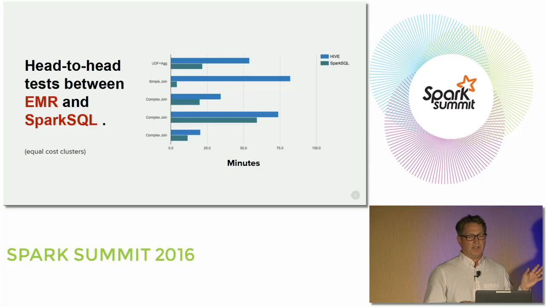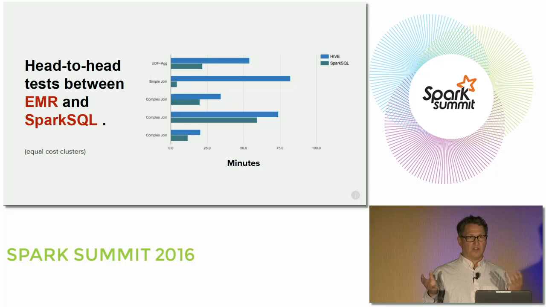So in this example, I have 2 clusters. I have our standard EMR cluster that we use versus a Spark cluster that would cost the same amount of money in Amazon. And there's different categories here. At the very top is a simple data enrichment plus aggregation activity. The performance is more than 50% better using Spark SQL.